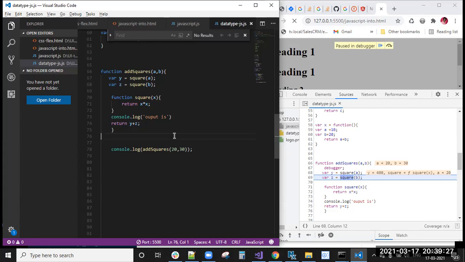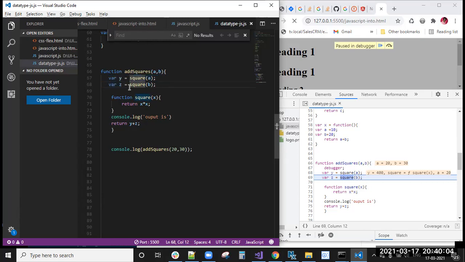Now in functions, the last and important concept is variables. Inside these functions we have variables, right? Where x, where y, where z. So the scope concept will come now. What does scope mean? Where the variable exists, that place we call scope. We have two types of scope: global scope and local scope. Remember, two types of scope we have.